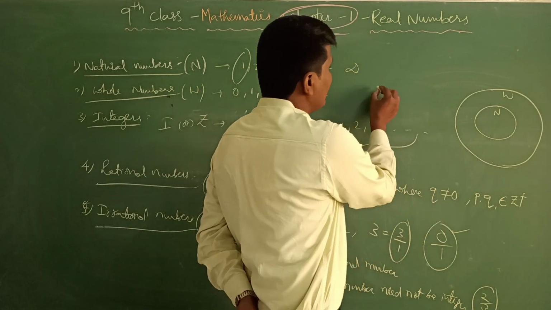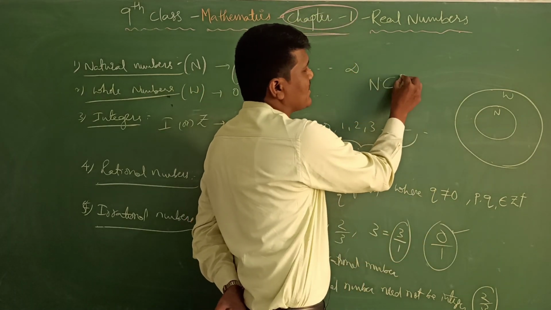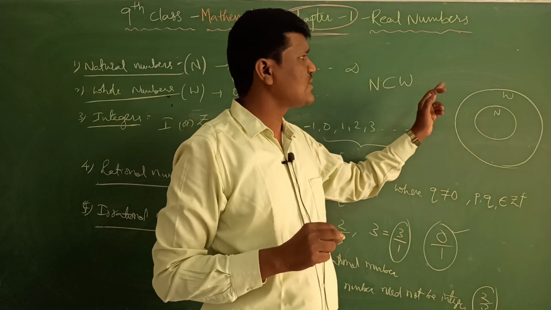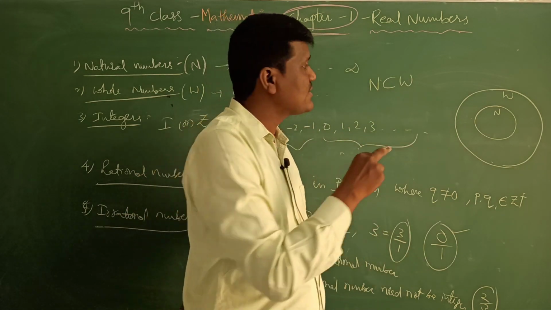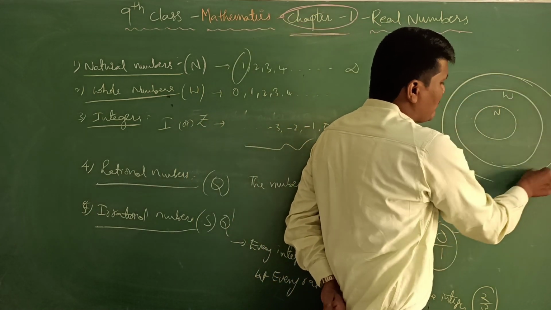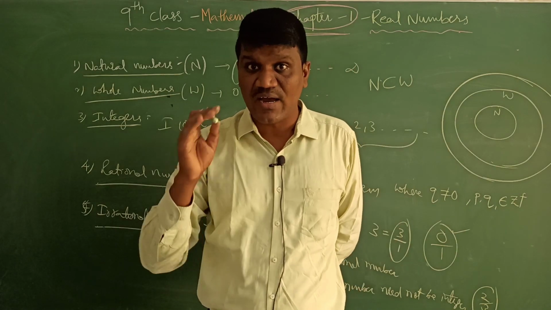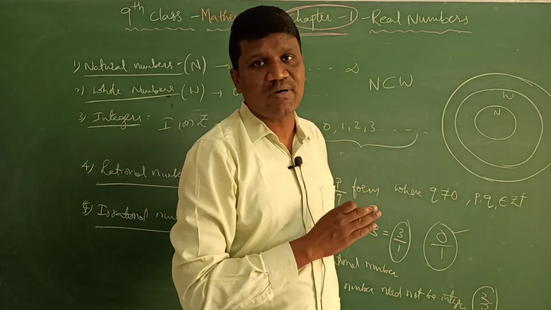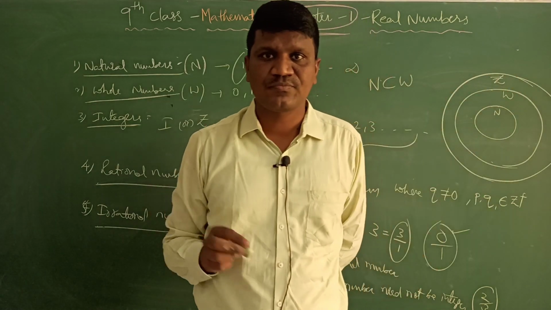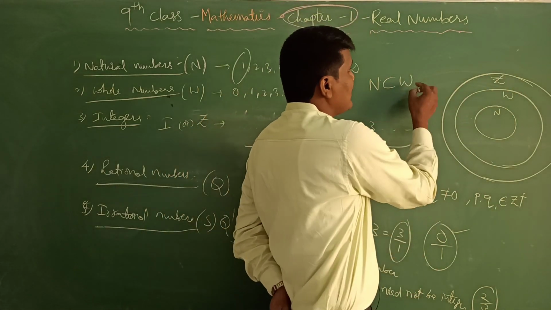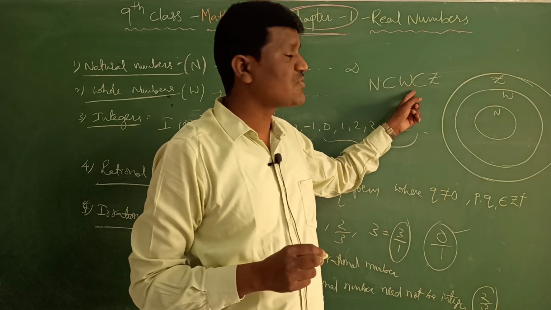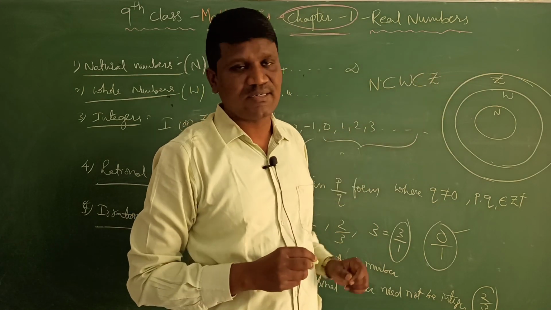So we can say N is a subset of W. W is the whole numbers. Next, if we add negative numbers to the whole numbers, we are going to get the integers, right? So we can say W is a subset of Z. N is a subset of W is a subset of Z.